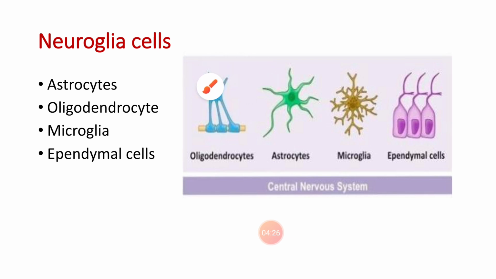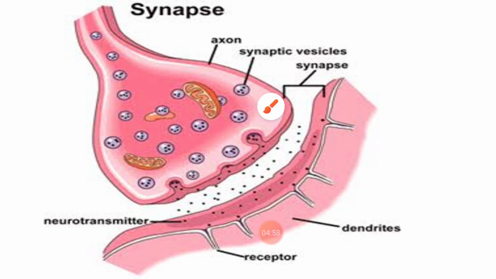Oligodendrocytes are the counterpart of the Schwann cells. These oligodendrocytes myelinate the tracts, whereas the Schwann cells myelinate the peripheral nerves. Then microglia behave like macrophages in the central nervous system and they develop from the mesoderm. The ependymal cells are the columnar cells lining the cavities of the CNS.